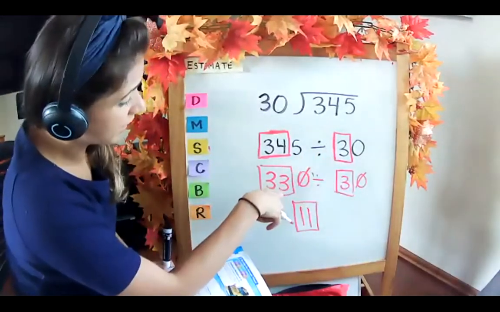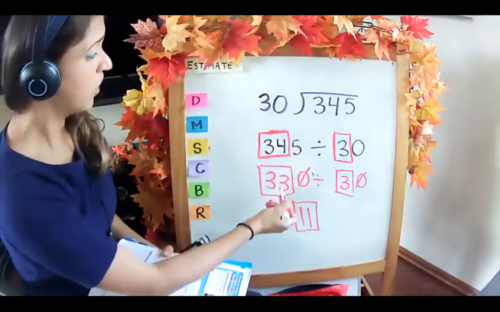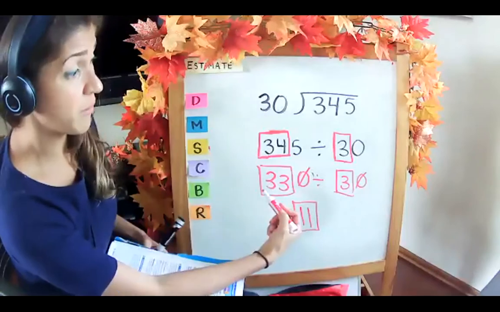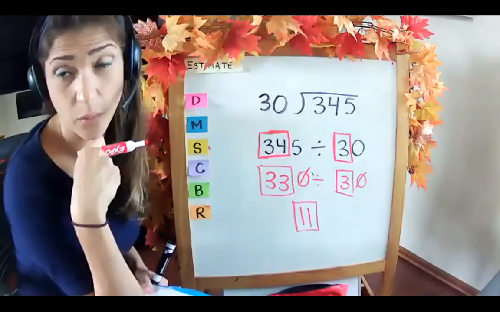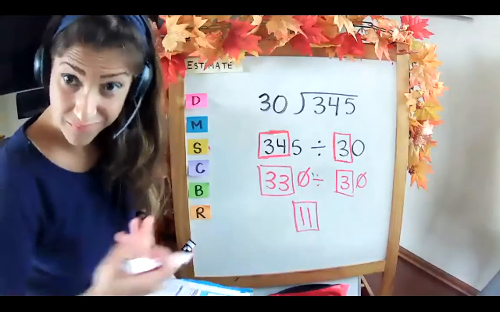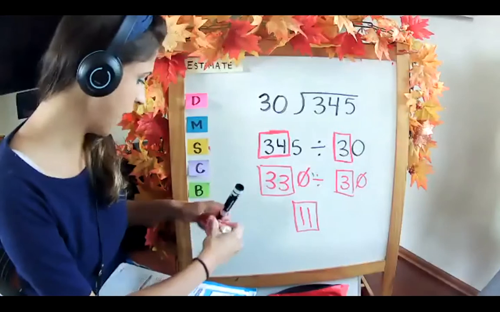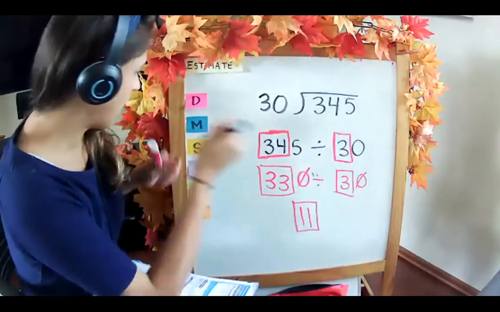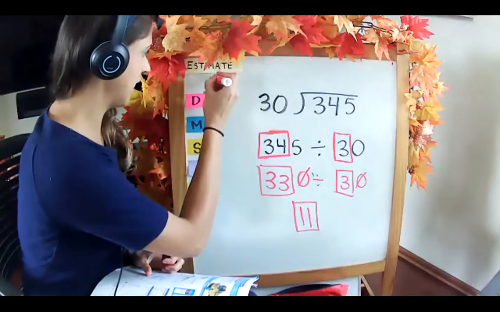What we're really doing is doing mini division problems inside of our division problems. So we're doing 330 divided by 10 and 30 divided by 10, which gave us 33 divided by 3, which is an equivalent equation. It's going to give us the same answer, same value. All right, so our estimate to keep in mind is 11.